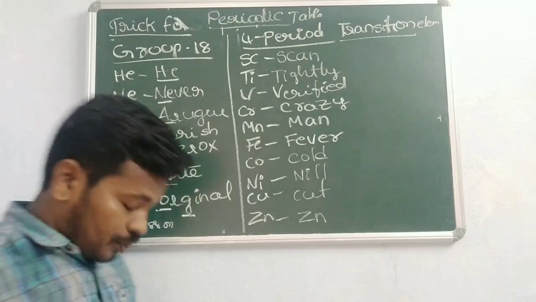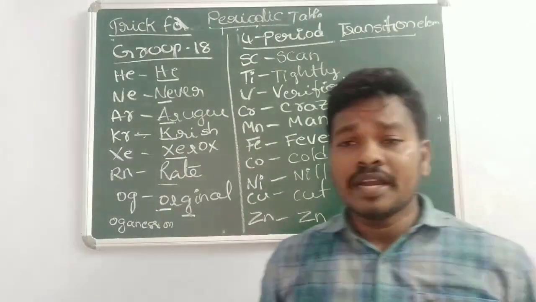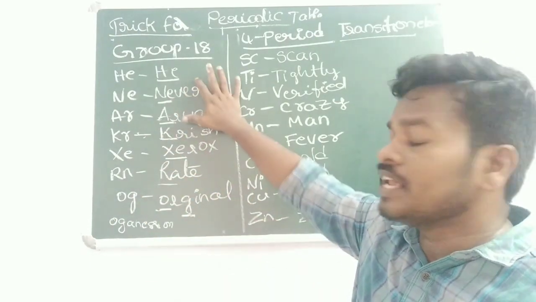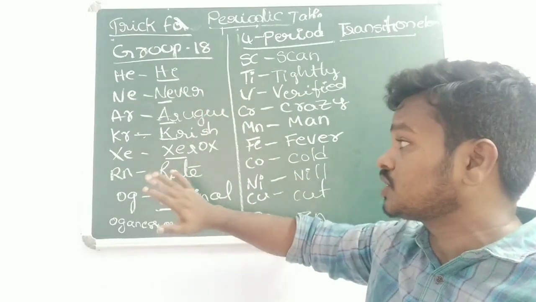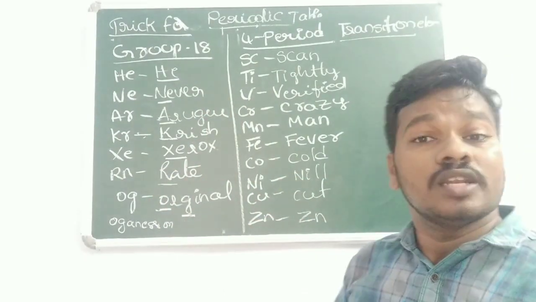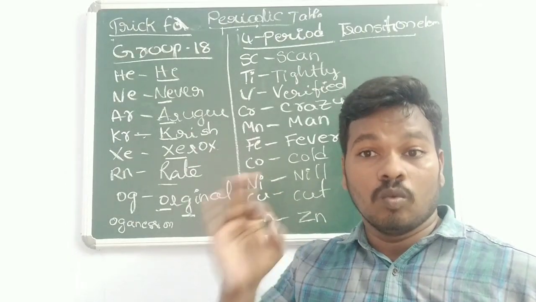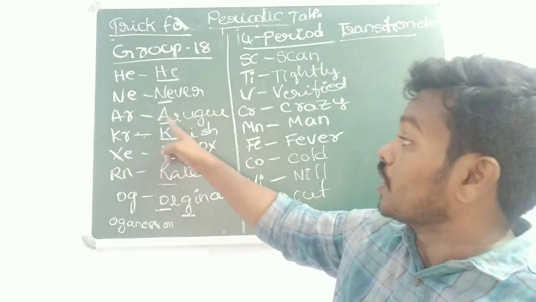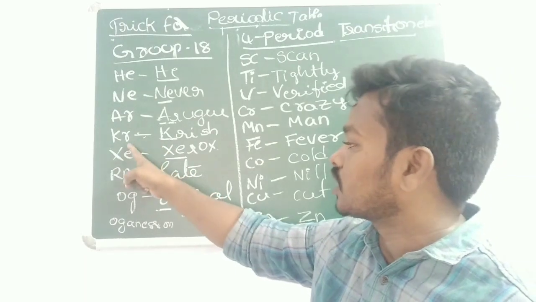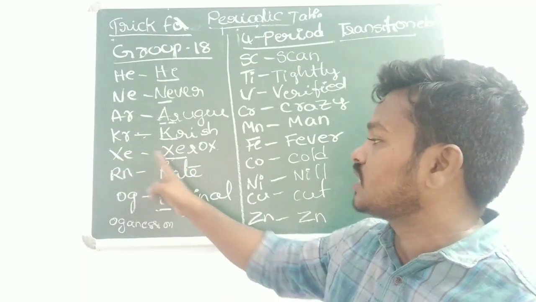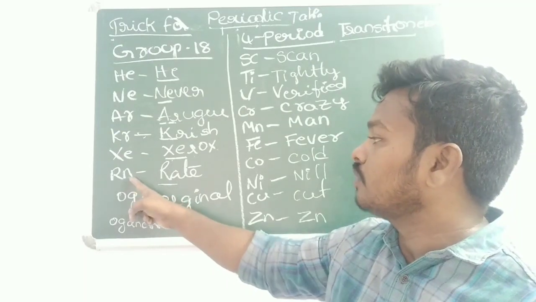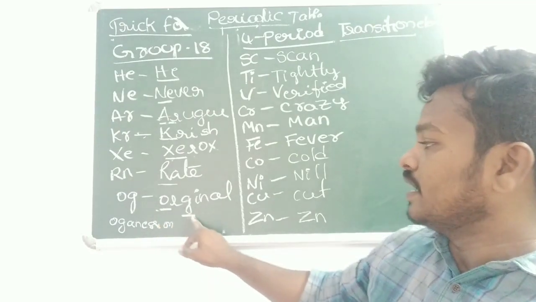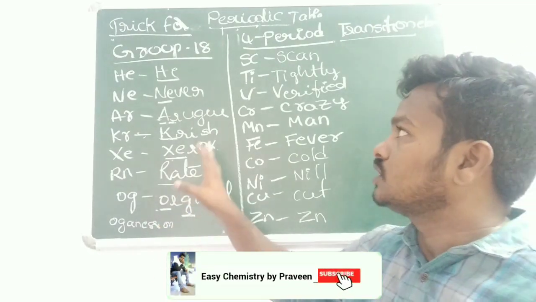So next you can see group 18: helium, neon, argon, krypton, xenon, radon and oganesson. How to remember? He never argue Krish Xerox red original. He, helium; never, neon; argue, Ar stands for argon; Krish, Kr stands for krypton; Xerox, X stands for xenon; red, R stands for radon; original, O, G, O, the third letter G stands for oganesson. So these are group 18.